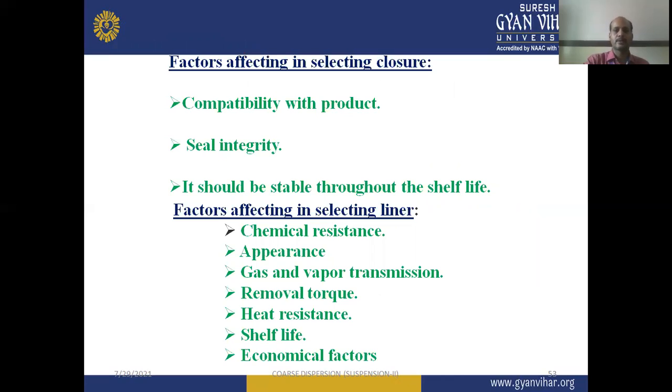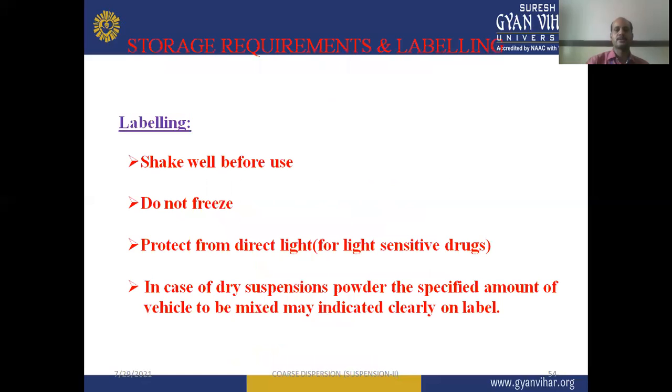Factors affecting the selection of liner are chemical resistance, appearance, gas and vapor transmission, removal torque, heat resistance, shelf life, and other economical factors. These factors should be considered when we select the closure and liners for packaging of suspension.